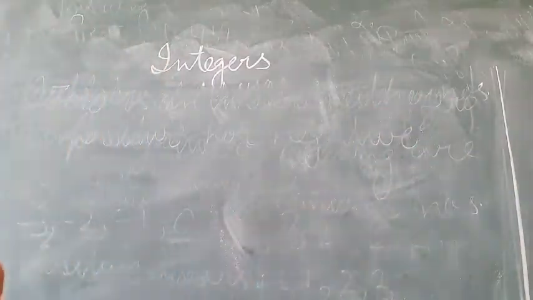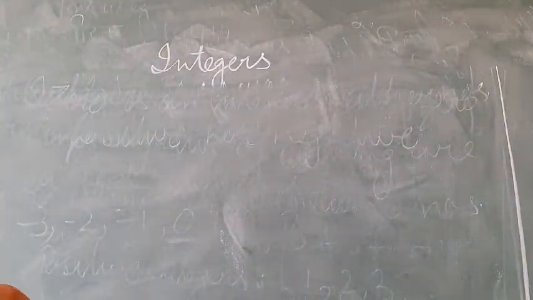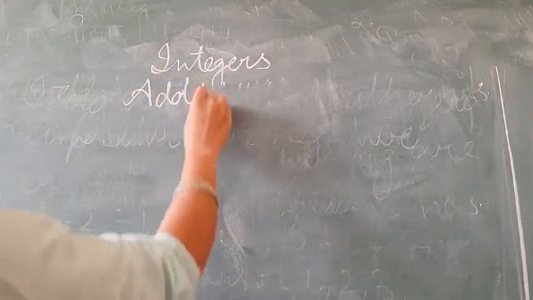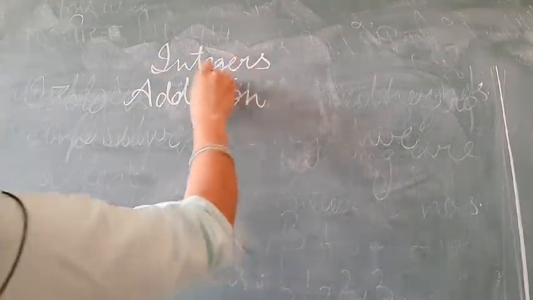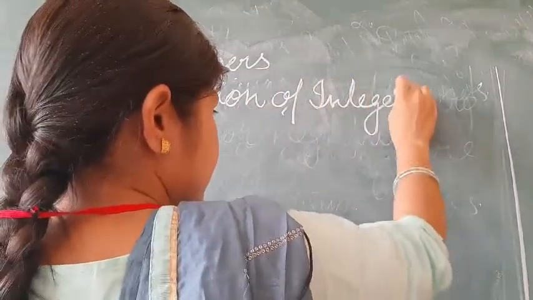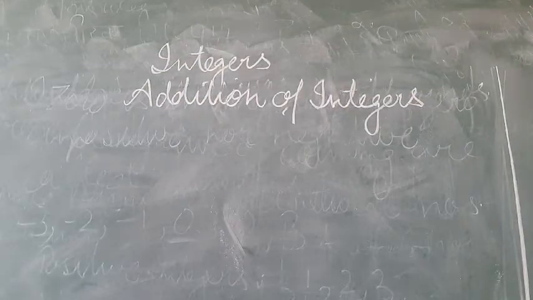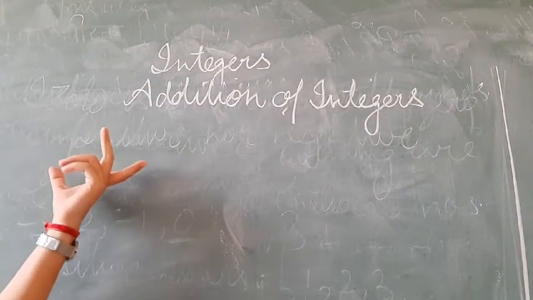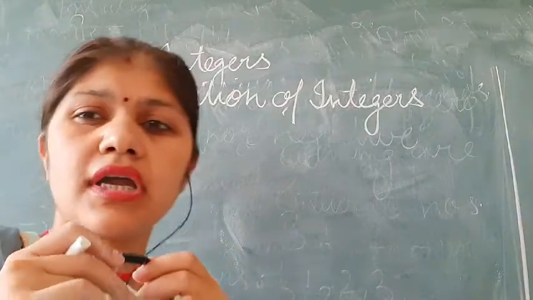Next is addition of integers. There are 2 rules for addition of integers.